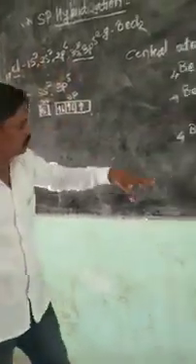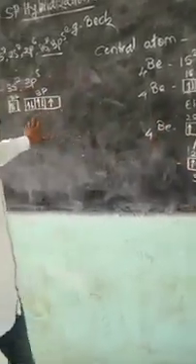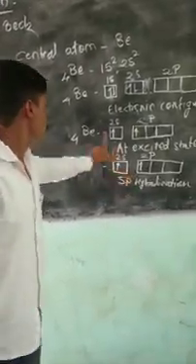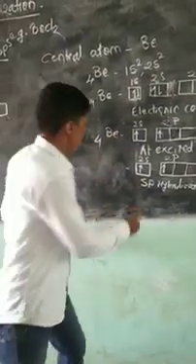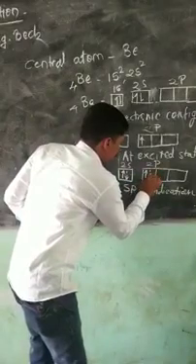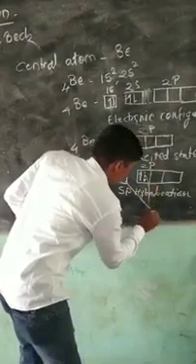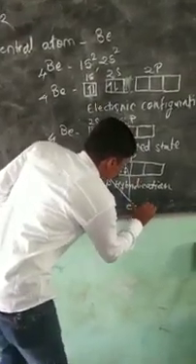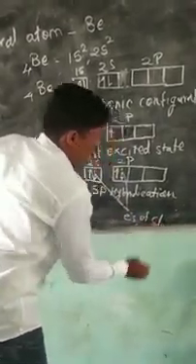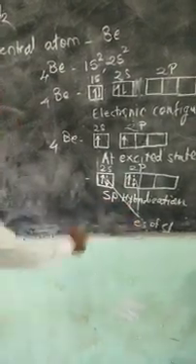So this unpaired electron from each chlorine and the 2 unpaired electrons of beryllium undergo pairing. The dotted electrons are from the 2 chlorine atoms.